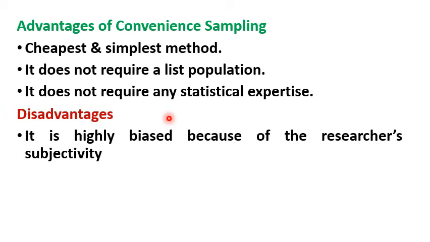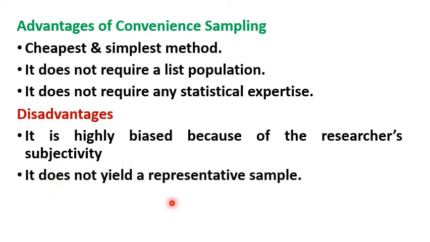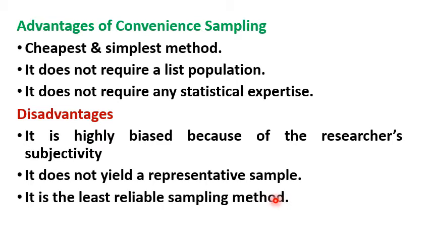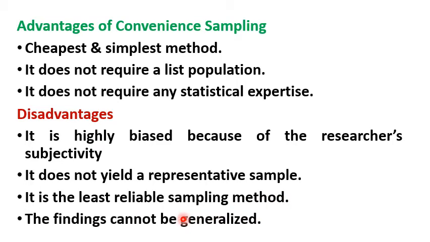Disadvantages. It is highly biased because of the researcher's subjectivity. Samples are selected based on the subjective judgment of the researcher, so there are chances of bias. It does not yield a representative sample. Only random sampling can give you a representative sample. It is the least reliable sampling method. Then the findings cannot be generalized to other situations.